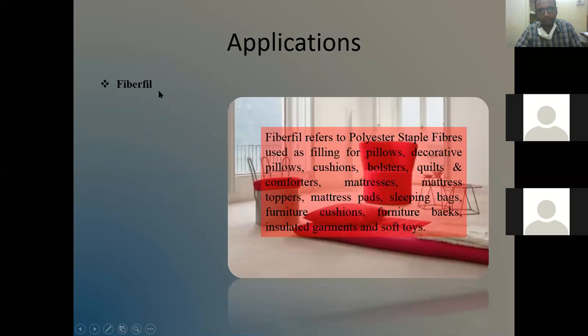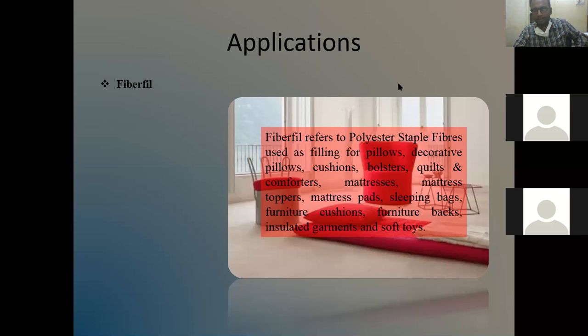So you can see a fiber fill. Fiber fill refers to the polyester staple fibers used as filling for pillows, decorative pillows, cushions, bolsters, quilts and comforters, mattresses, mattress toppers, mattress pads, sleeping bags, furniture cushions, insulated garments, and soft toys.